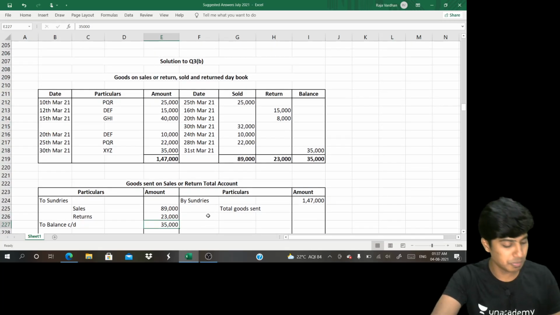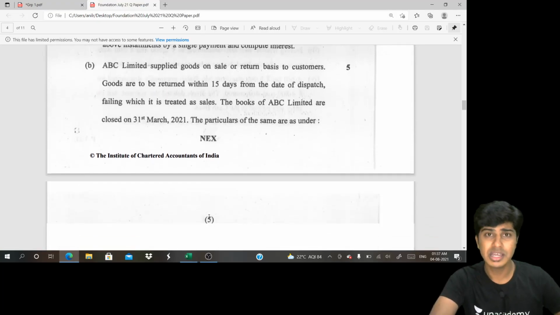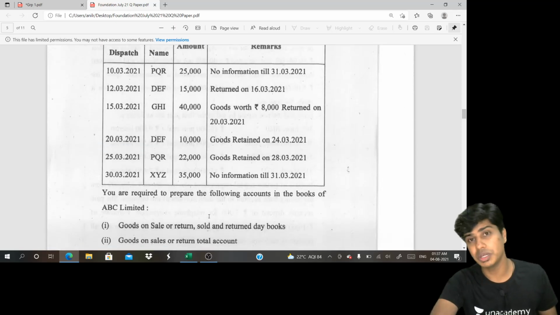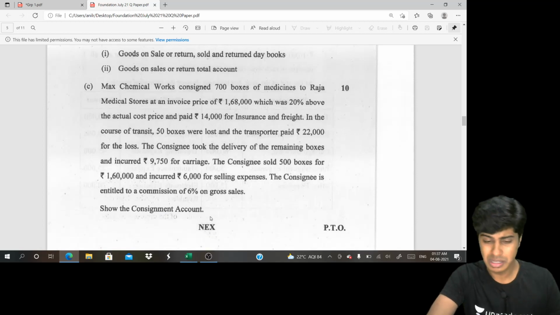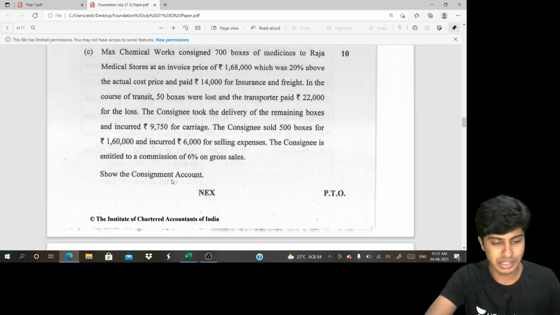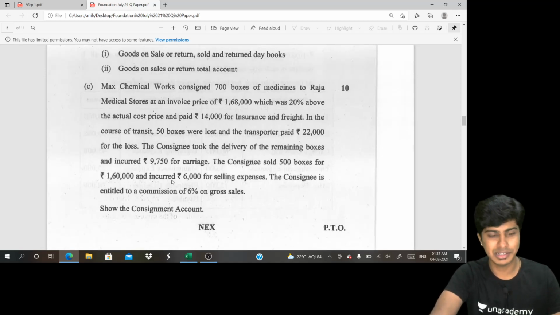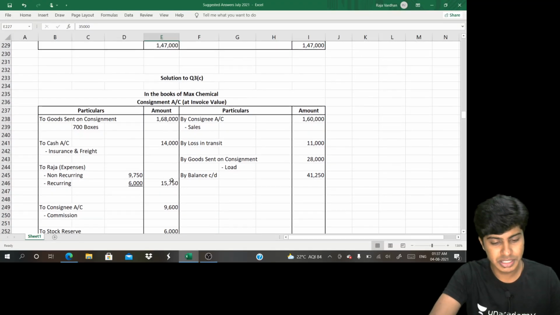So a very simple problem, very easy problem. In fact, trust me, this question for 5 marks can be completed in about 4 minutes. Very easy to do, very less time consuming, and there's no difficulty in this part so far. So this one is a little time taking and a little tricky one. Usually people find this chapter, Consignment, a little tricky. Let's get started.